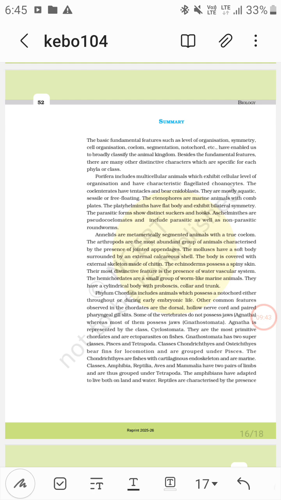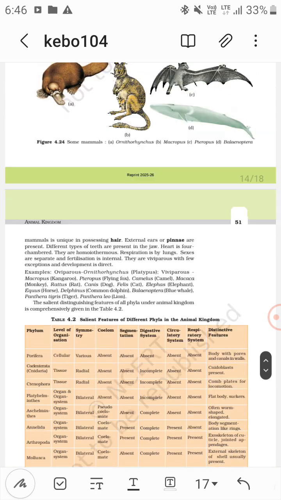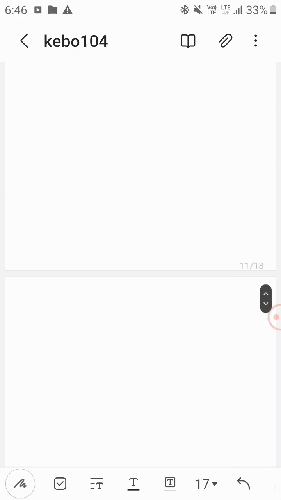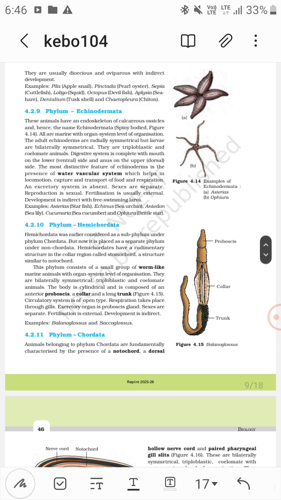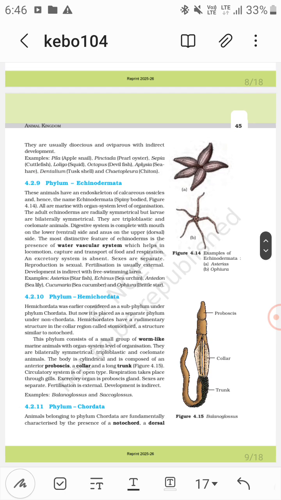Okay, the echinoderms possess spiny skin. Okay, spiny skin, right? The endoskeleton of echinoderms is of calcareous ossicles.